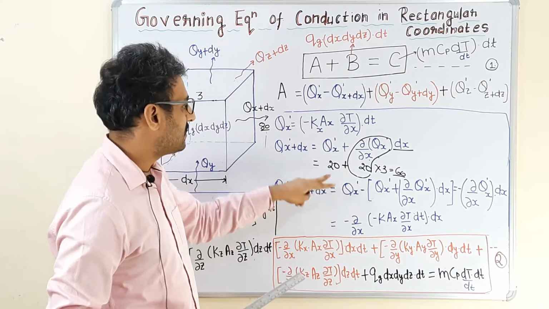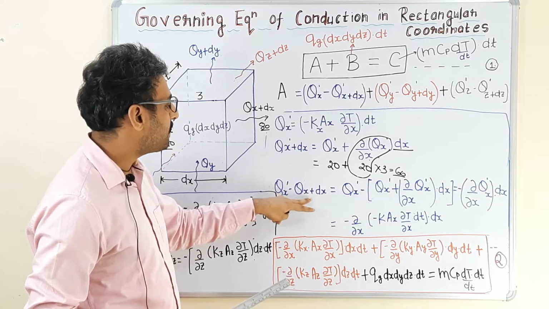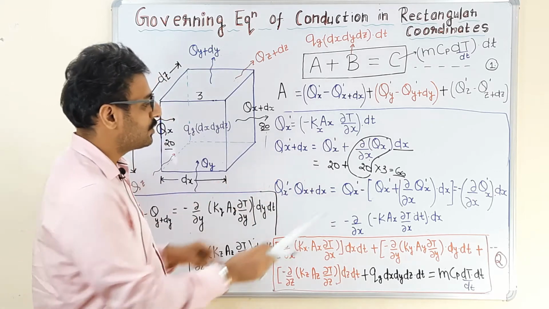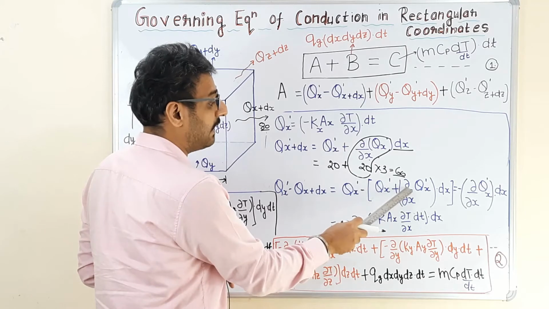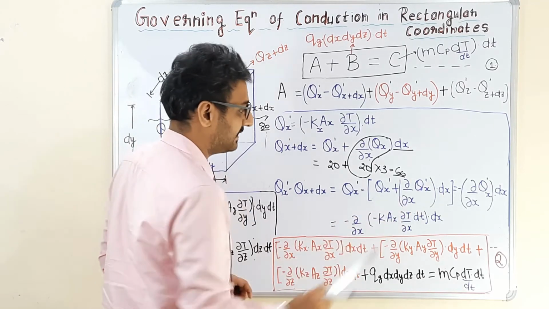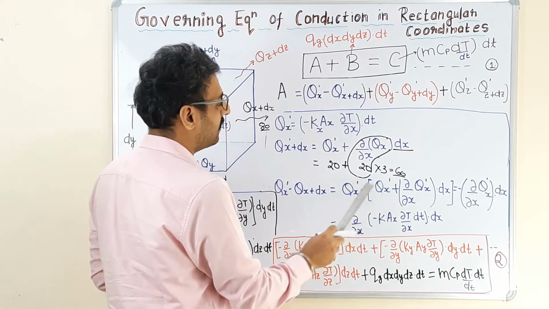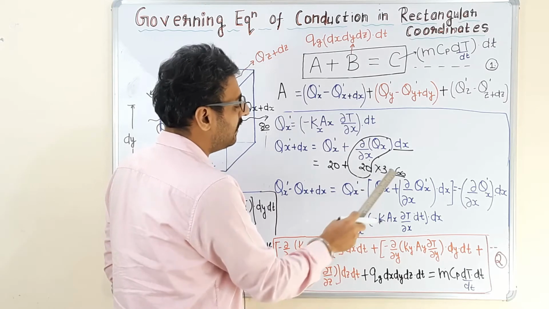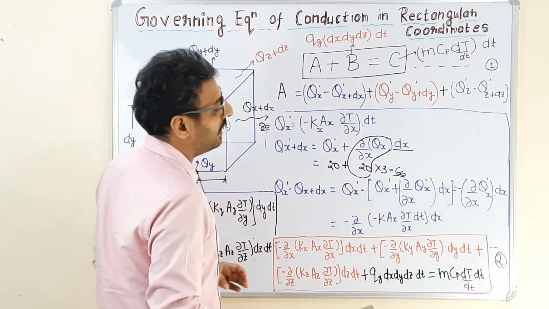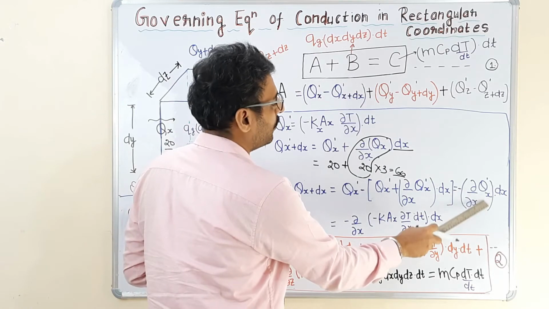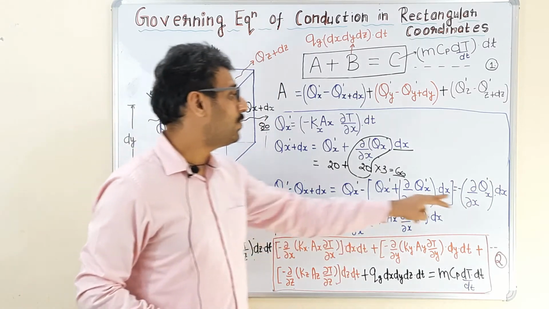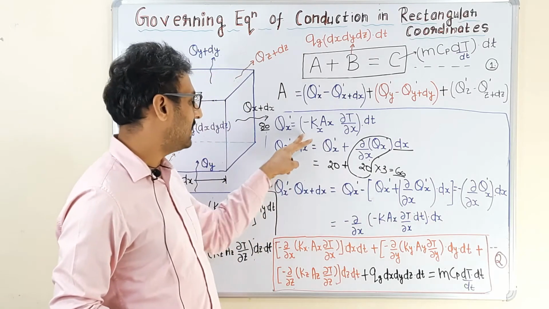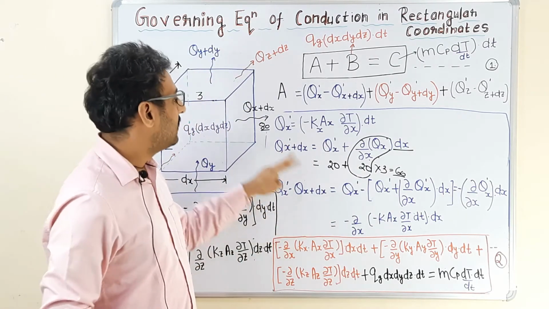So substituting the value of qx plus dx from this equation, it will be qx bar minus qx bar plus ∂/∂x (qx bar) dx. Now qx and qx bar will be cancelled and we will get only minus ∂/∂x (qx bar) into dx. Now substitute the value of qx bar from Fourier's law of conduction, then we will get the heat